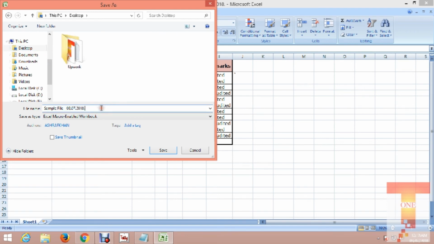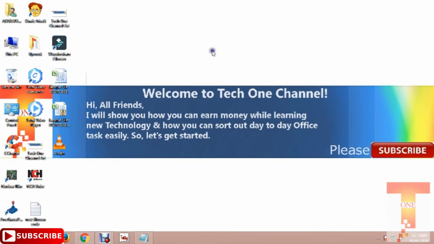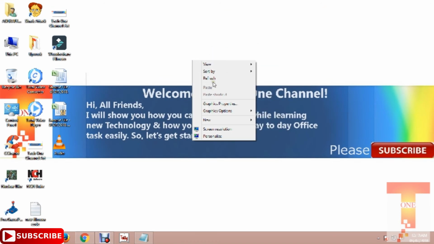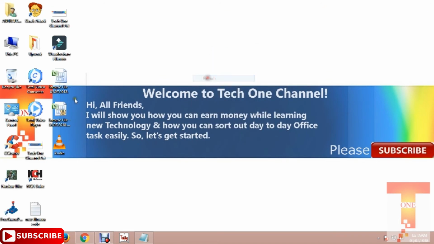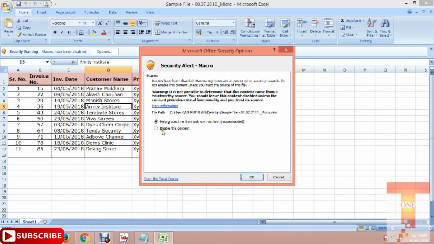I will save it on the desktop with the name updated, or you can name it macro, whichever name you want to put. Then click on save. I will close this file, then open the macro-enabled file. You have to click on this option only once, not every time. You just have to enable this option only once.